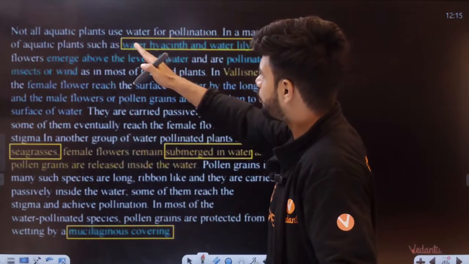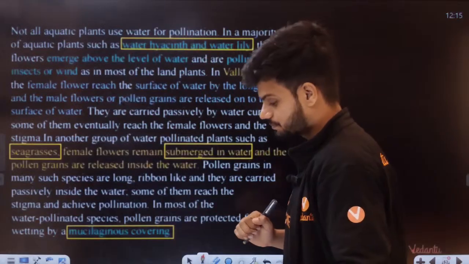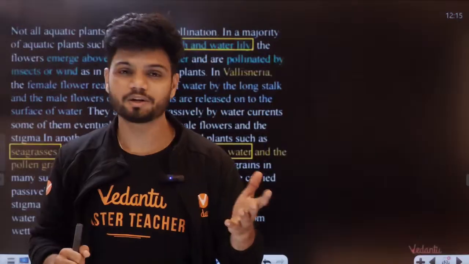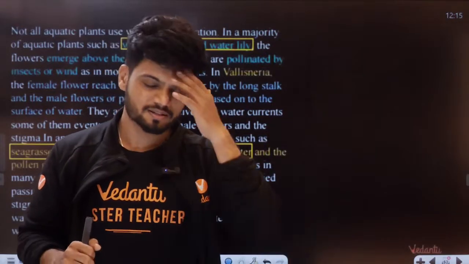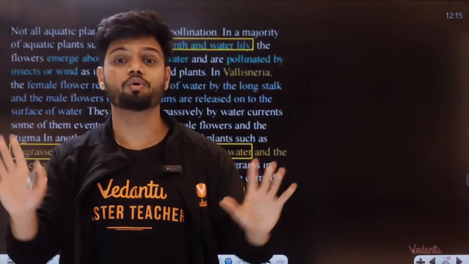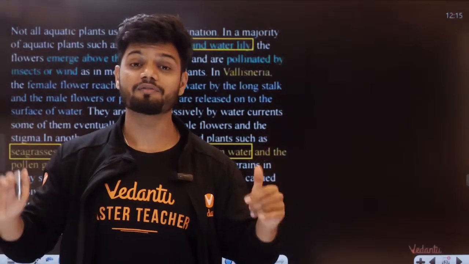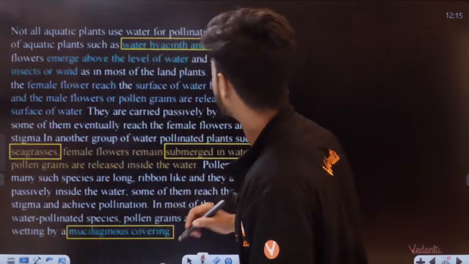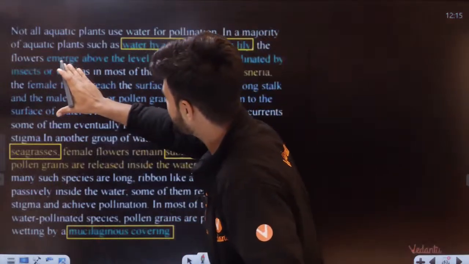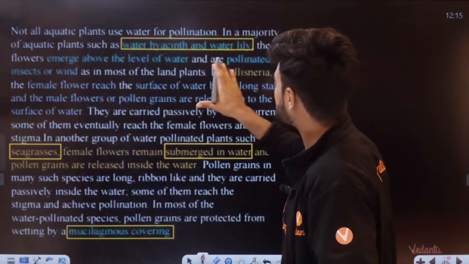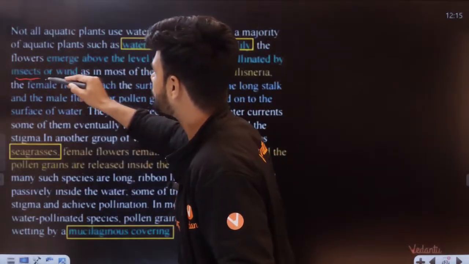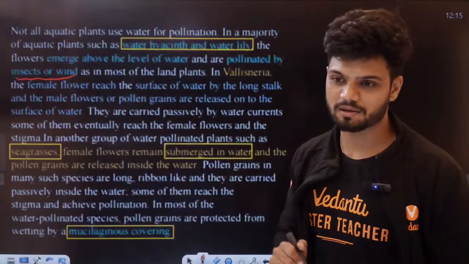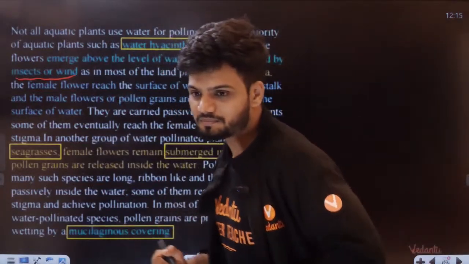There is something called water hyacinth and water lily. These two plants are growing in water, but they don't do water pollination. Simple, no? They just use the water. They say, no, I will not use water. I will use insect. I will use wind. Extra work they want to do in life. Okay. So the flowers emerge above the level of water and are pollinated by insect or wind. Tell me mental or not now. Tell me, students.